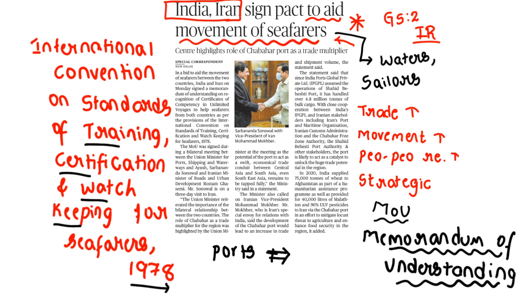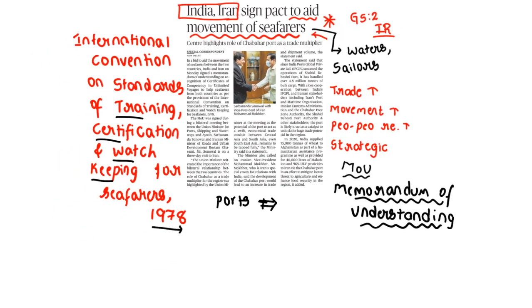Because here they want to have the memorandum of understanding for unlimited voyages, means any seafarer from India can take unlimited distance to and fro from India, and in the same way the Iranian seafarer or sailor can take unlimited accessibility at our ports to and fro. Clear? So Iran is very important for Indian relations.